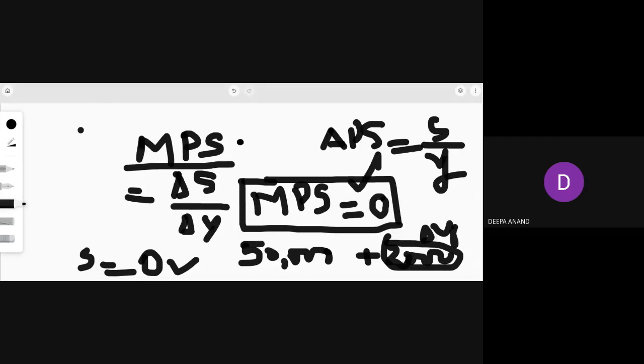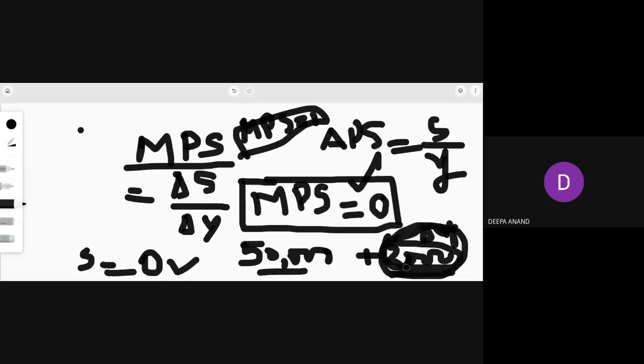Can it be 1? Another statement: MPS is equal to 1. Can MPS be 1? Yes, ma'am. How? I was getting 50,000 and now I am getting 2,000 more. This 2,000 I am not at all using for consumption or spending. I'm saving it. So in that case, the full 2,000, I am saving it.